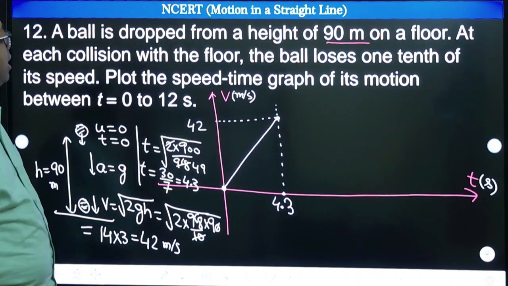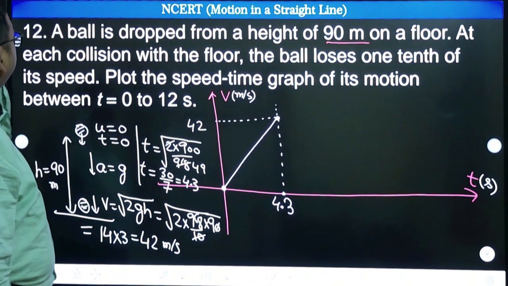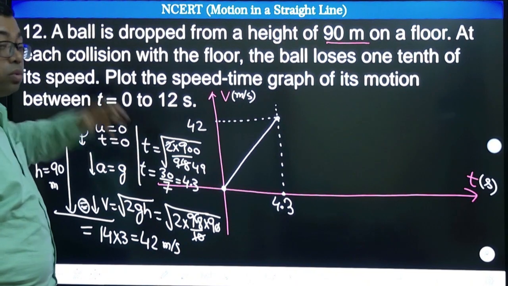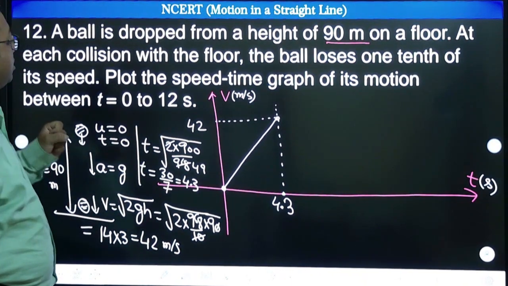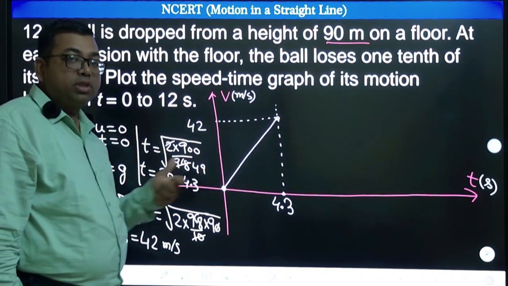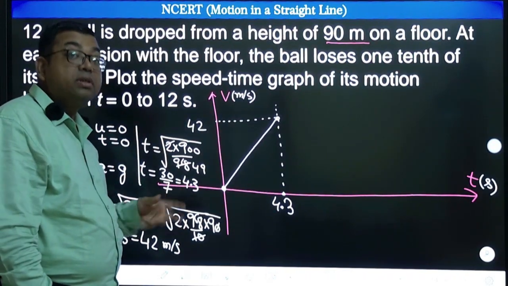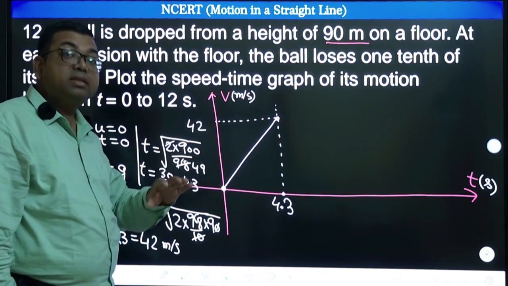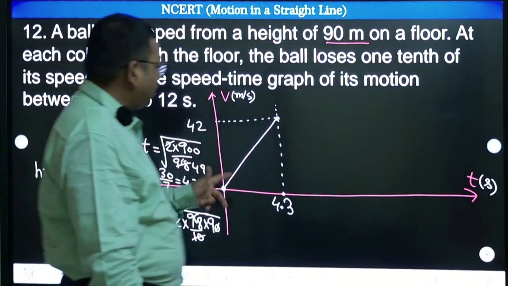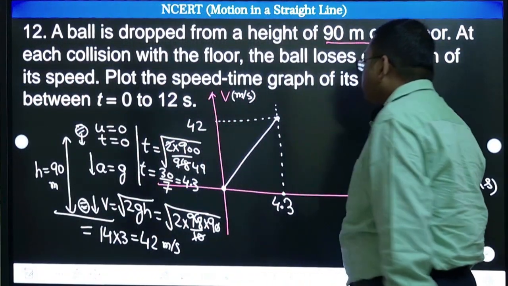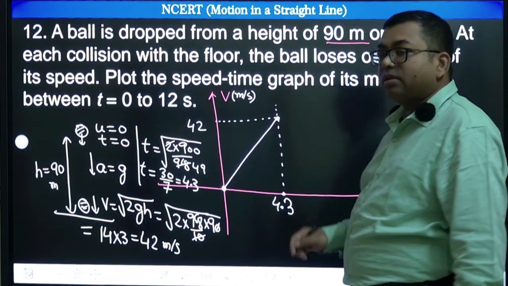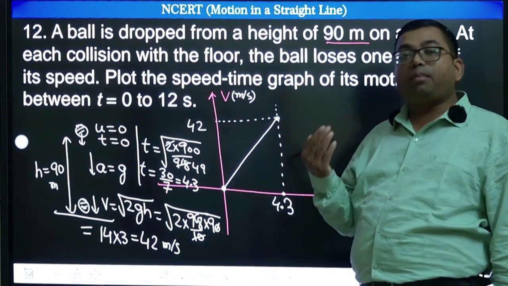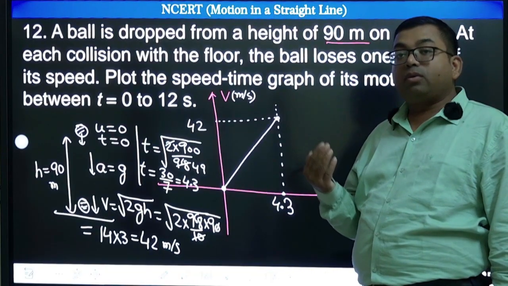After hitting, what will happen? It is coming out with how much? The ball loses 1/10 of its speed. So 1/10 it is losing. So remaining is how much? 9/10. Remember, 1/10 it has lost. So remaining is 9/10. 9/10 of this you need to calculate. So definitely after that, what will happen? It will be going up, right? It will be going up.